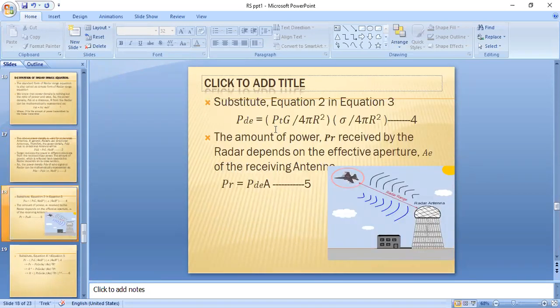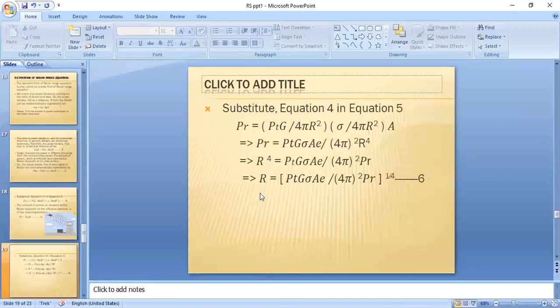Substituting equation 2 and equation 3, we get PDE as equation 4. Here we have the amount of power received by the receiving antenna located at the radar. If you substitute the PDE value, we get PR as PT G by 4 pi r square into sigma by 4 pi r square into AE. And finally, we get the range equation: R is equal to (PT G sigma AE by (4 pi) whole square PR) whole power 1 by 4. This is the standard form of the radar range equation in terms of PR.